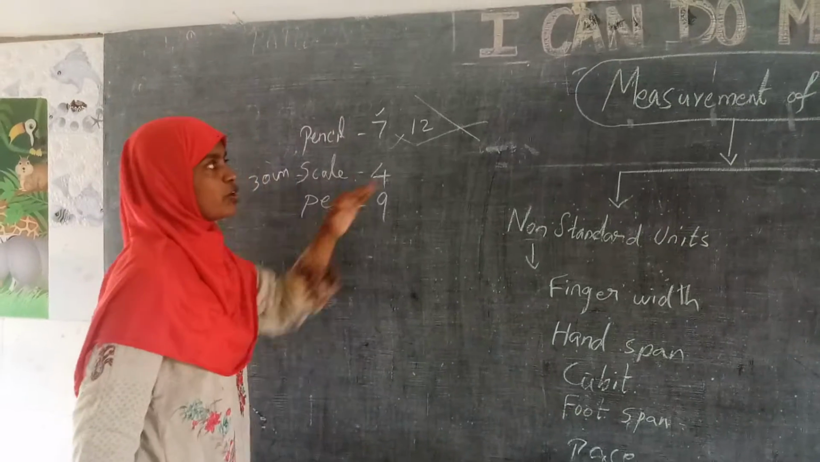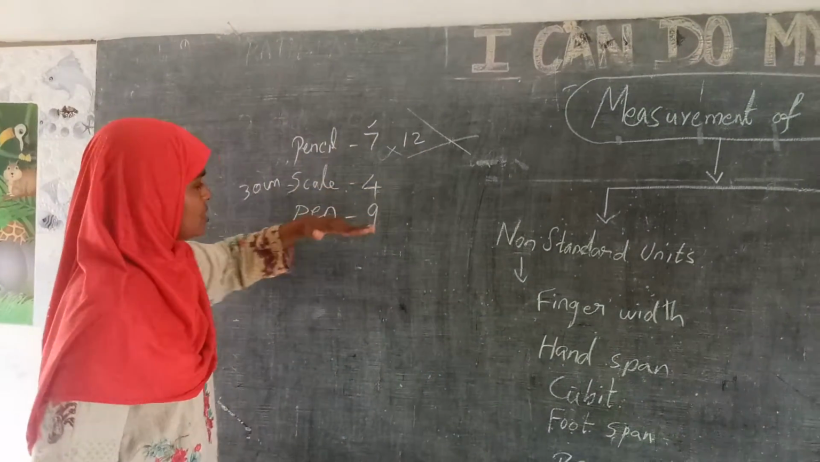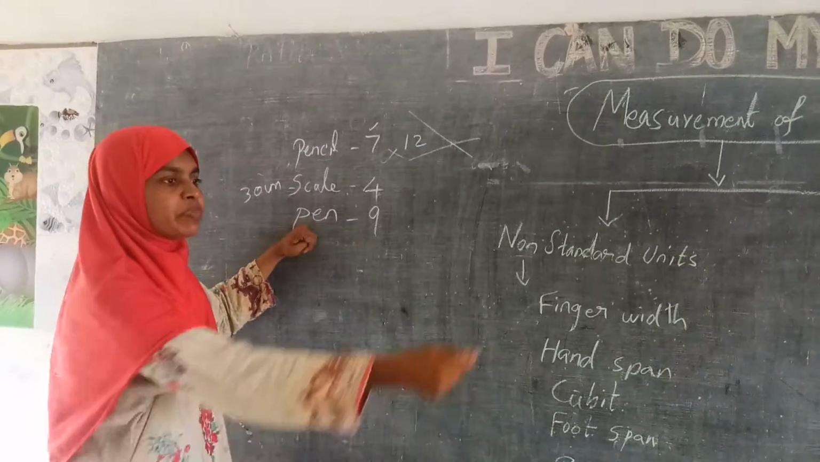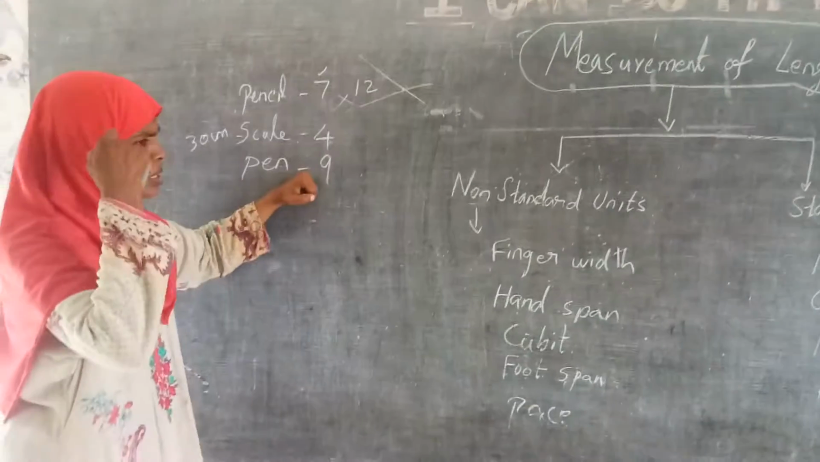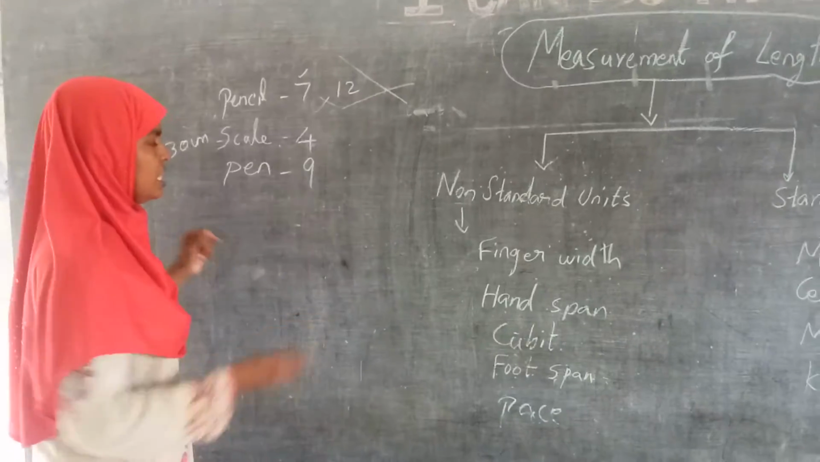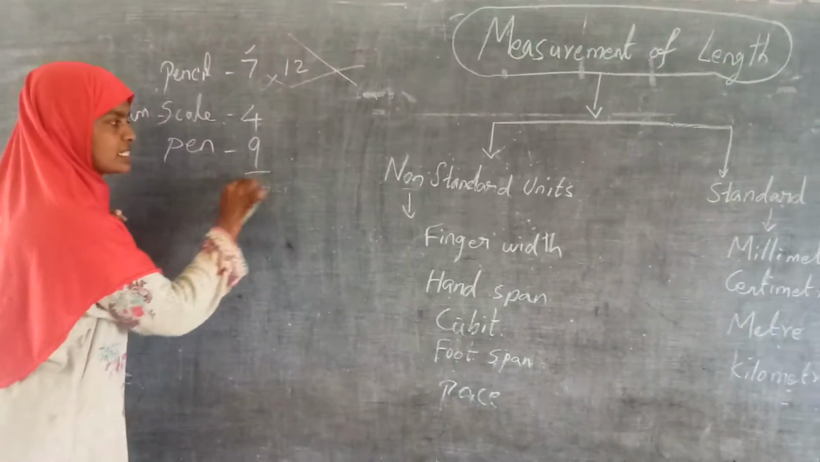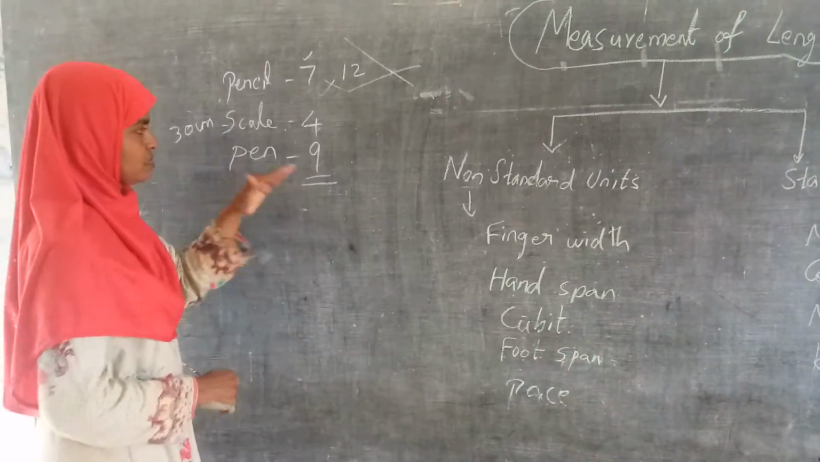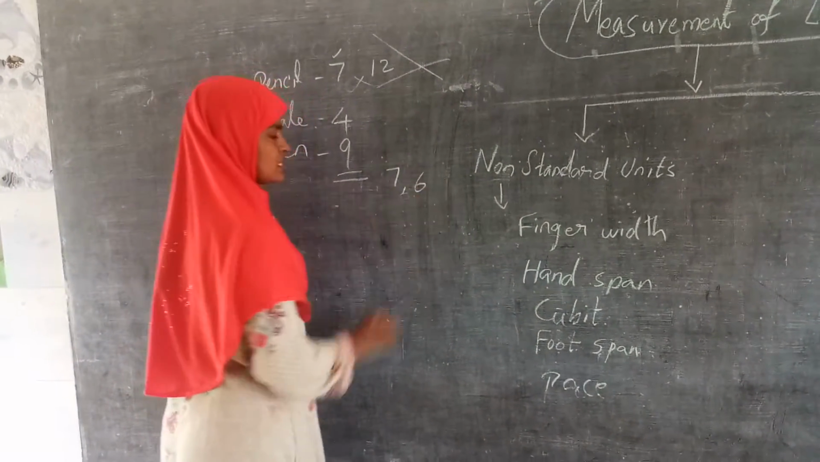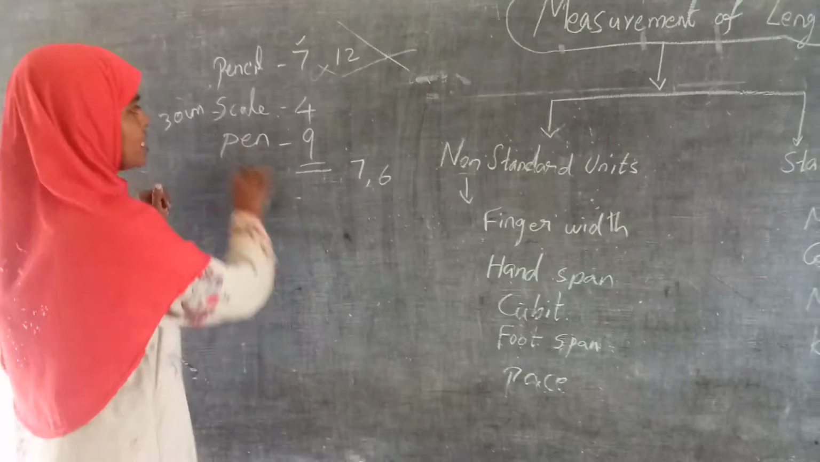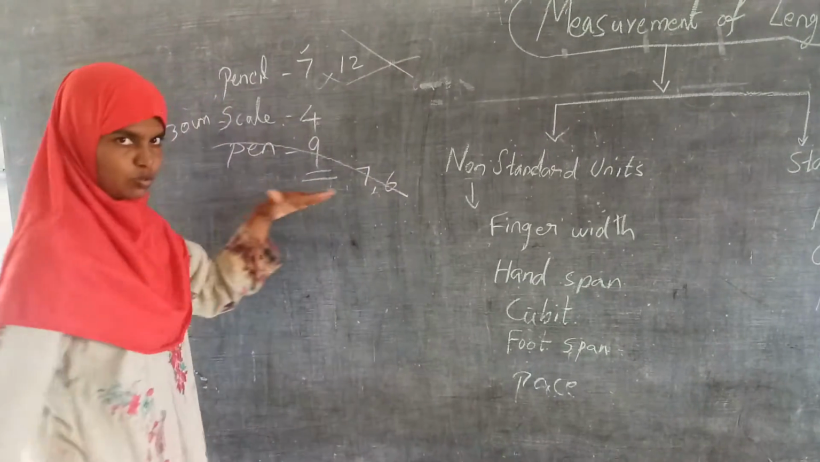We should not go for a non-standardized one. Similarly, if you take a pen, it's a 3 rupees Sino pen. If you take some other Parker pen or some other Cello pen, it is different. Definitely in that pen, you will not get the same 9 pens. You may get 7 or 6. So we can't standardize the measurement with this also.